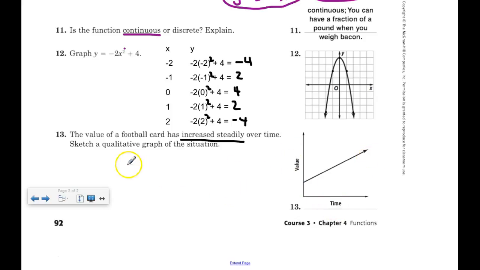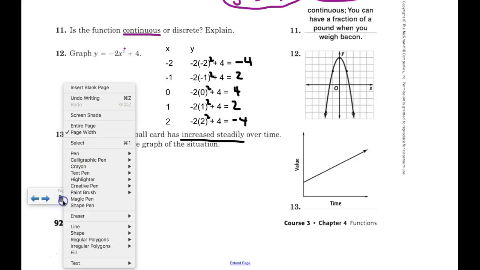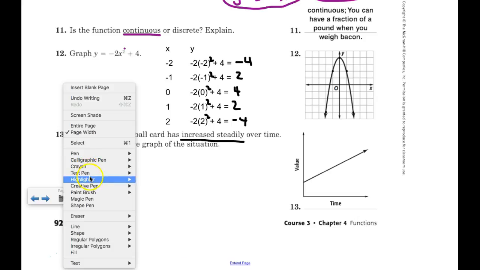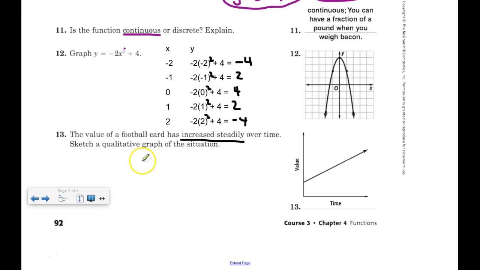So here's the thing. First of all, let's look at the things that are being talked about in this particular problem. It's a qualitative graph, so there are no numbers involved, but we're talking about value and we're talking about time. So you'll notice there's value, there's time. How do I know the difference?